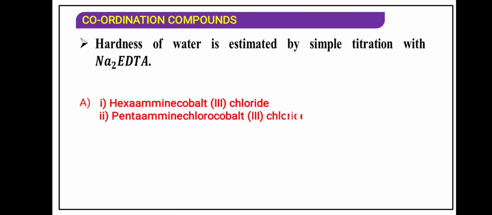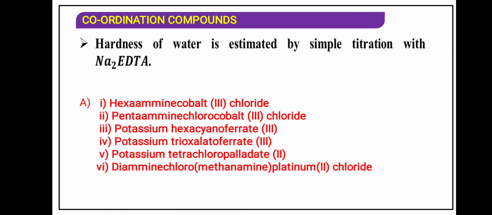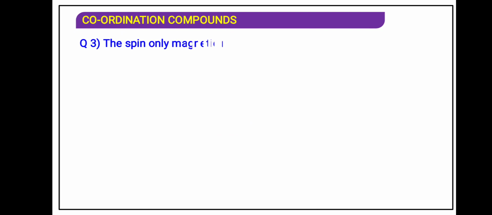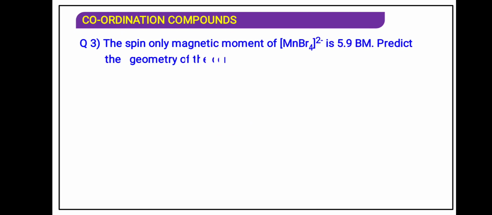Hardness of water is estimated by simple titration. What will form? The spin-only moment of MnBr4 2 minus is. Now here they can ask the spin-only moment, that is mu. You must have studied in the d and f block elements how to calculate mu. Here this question is not for you.